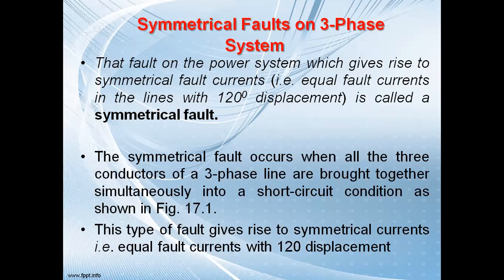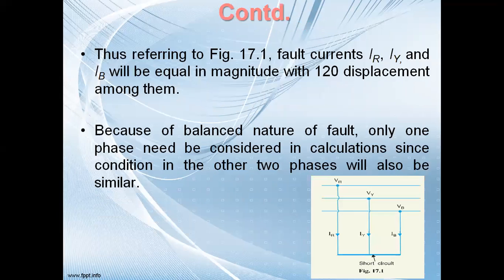So this type of fault gives rise to symmetrical currents, that is, equal fault currents with 120-degree phase displacement. The fault currents IR, IY and IB will be equal in magnitude, but their phase displacement will be 120 degrees. And because of the balanced nature of the fault, only one phase needs to be considered in calculation, since conditions in the other two phases will also be similar.